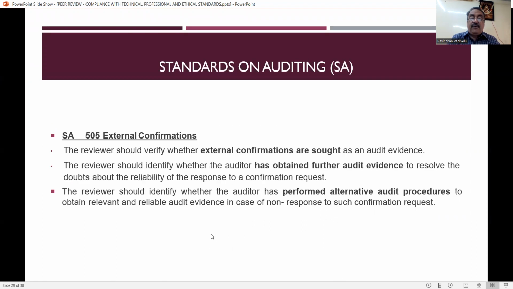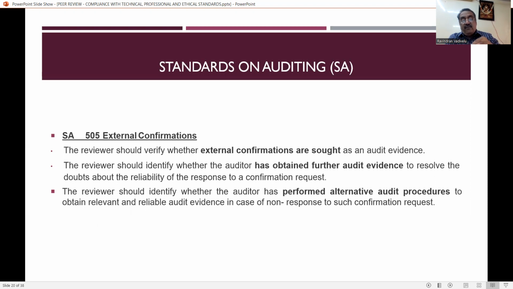Next one is SA 505, external confirmations. Now we come to the communication. The reviewer should verify whether external communications are sought as audit evidence, that is, whether external communications have been taken as the base for the audit evidence. Then the reviewer should identify whether the auditor has obtained further audit evidence to resolve doubts about the reliability of the response to a confirmation request.